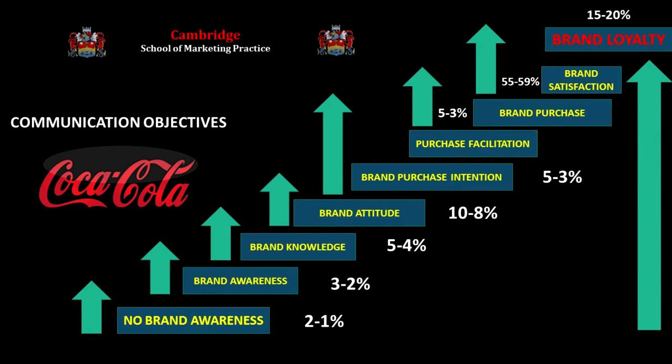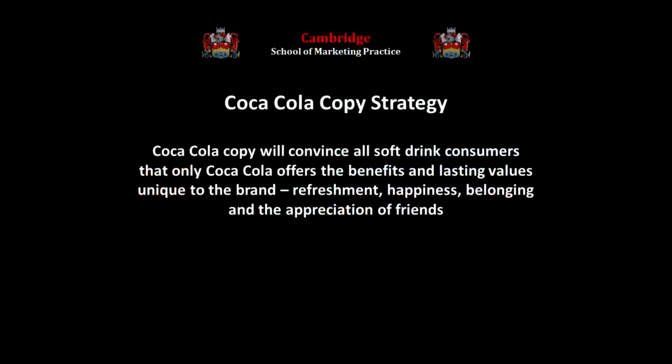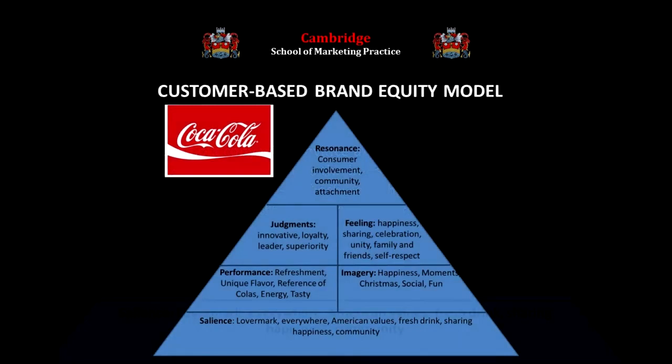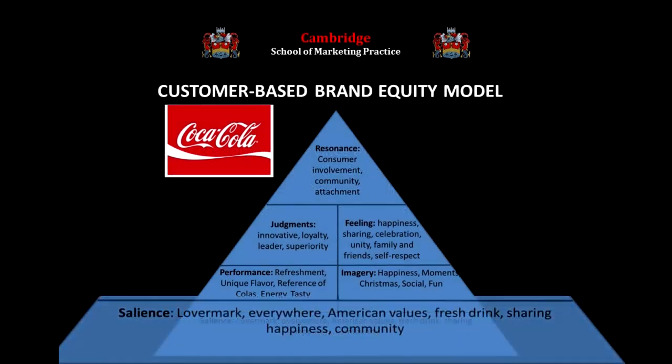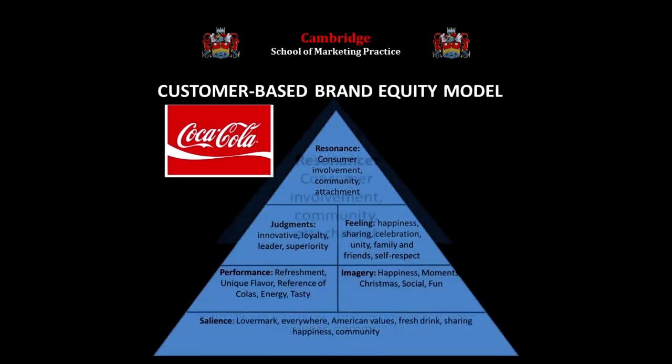Simples. What benefits are we going to communicate? Coke copy strategy. There are clues everywhere in its advertising. Try: Coca-Cola copy will convince all soft drink consumers that only Coca-Cola offers the benefits and lasting values unique to the brand. Refreshment, happiness, belonging, and the appreciation of friends. Okay, I've made it up, but it will do. And most importantly, it will do for those on every rung of the ladder. It builds to the long-term resonance we find on the apex of the brand equity model. Resonance we seek for everyone.